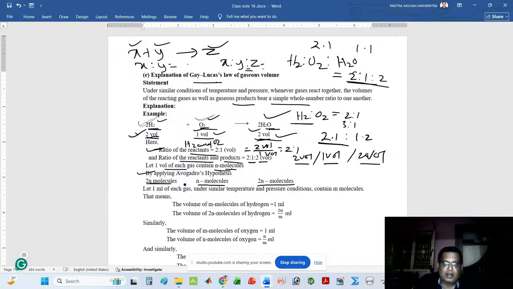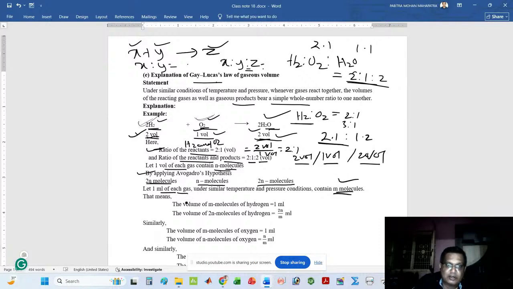Suppose I take 1 ml of each gas: 1 ml of hydrogen gas, 1 ml of oxygen gas, 1 ml of water vapor. And suppose 1 ml of each gas contains m molecules.